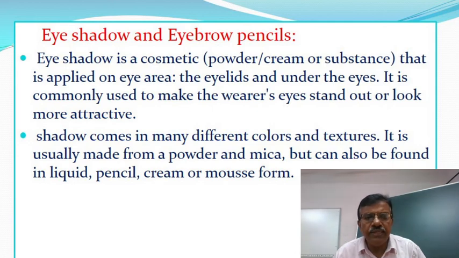Shadow comes in many different colors and textures. It is usually made from a powder and mica, but can also be found in liquid, pencil, cream, and mousse form.